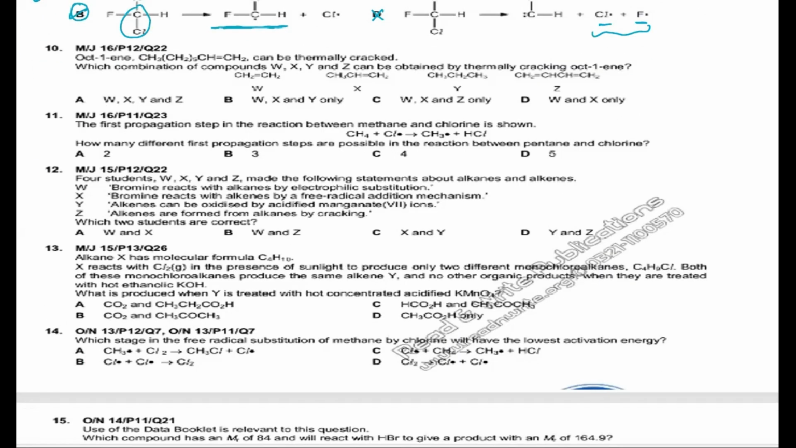When we move on to question number 10, it says that oct-1-ene, a double bonded, 8 carbon unsaturated alkene, can be thermally cracked. Which combination of compounds W, X, Y, and Z can be obtained by thermal cracking of octene? Now let's leave it, because we have not done the alkenes yet. We'll be attempting this question once we are done with alkenes.